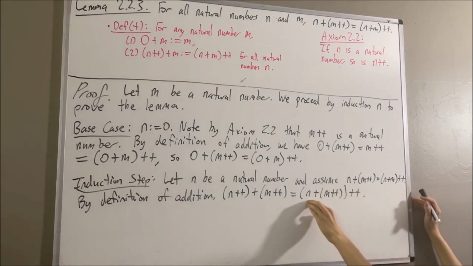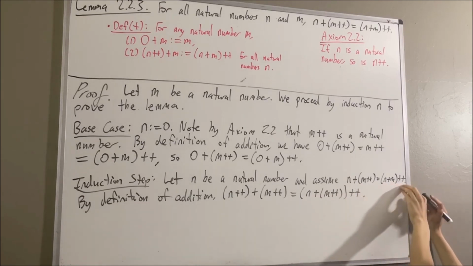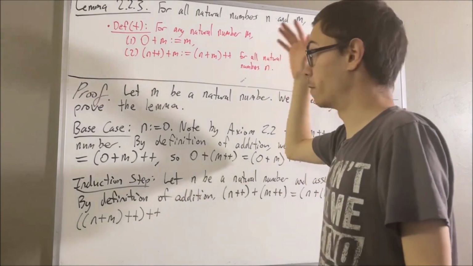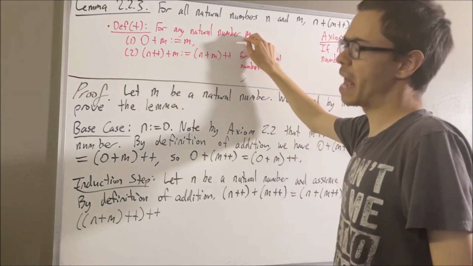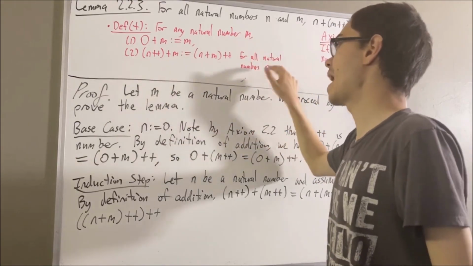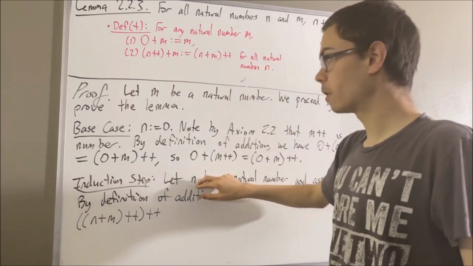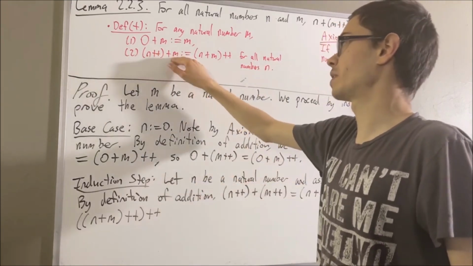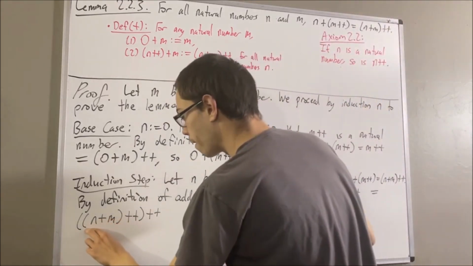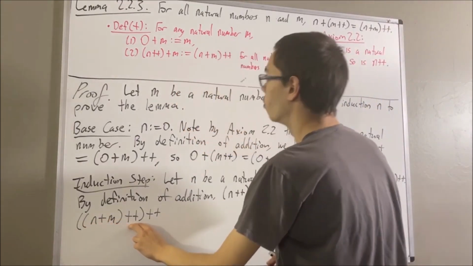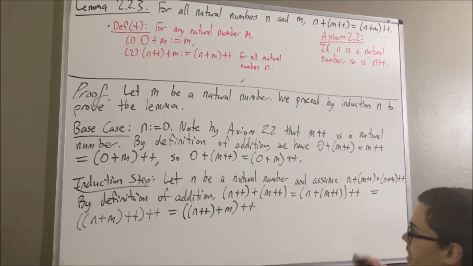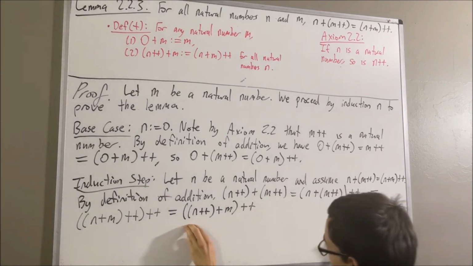So we're going to replace this with what we have here. And now applying the definition of addition again, if we take m to be the m in our proof, and we take n to be the n in our proof, we get that n plus m++ is equal to (n plus m)++. So really, we could replace what we have in this parentheses with this. So what we see now is that this is equal to this.